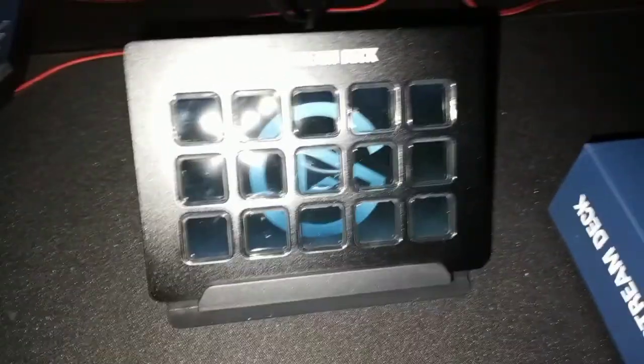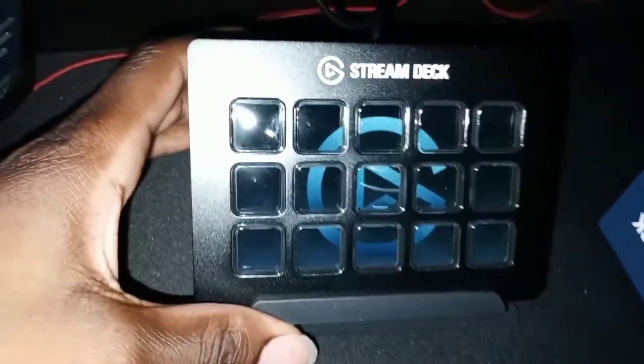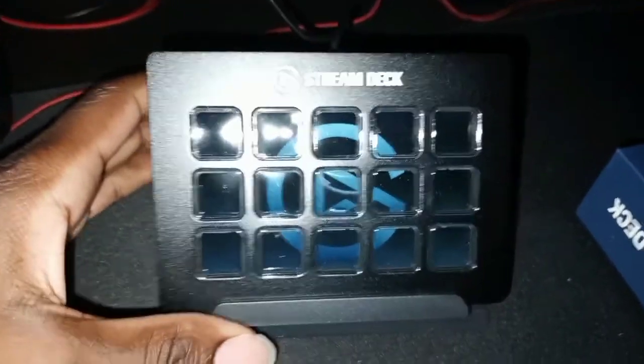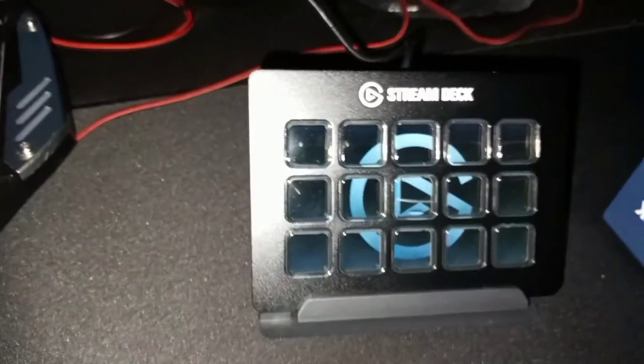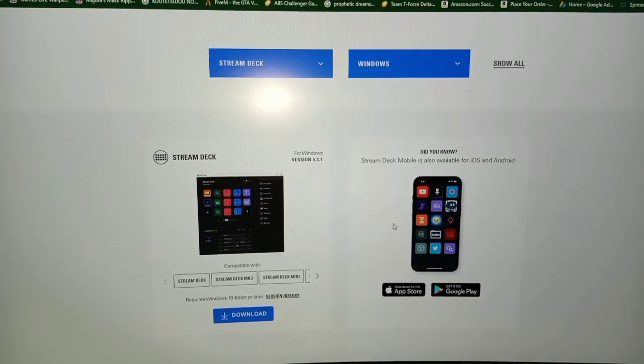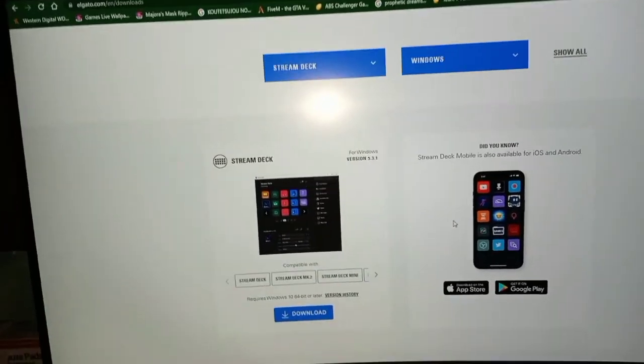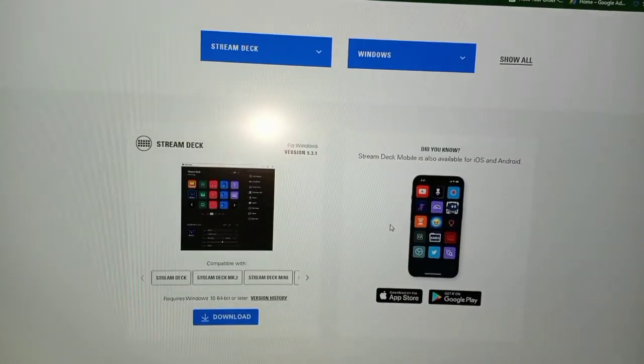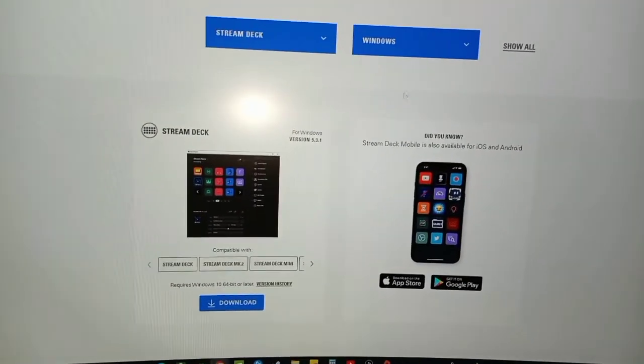Go ahead and connect this right quick. Hold up. So bam. When connected, it lit up. So like that. So now I gotta install it. So hold on. Alright, so bam. Once you plug it up, or you could just download it. So you go to Elgato, find your stuff right here.